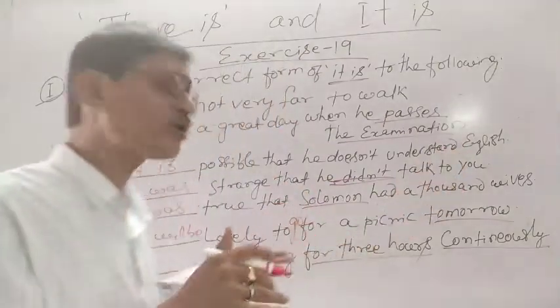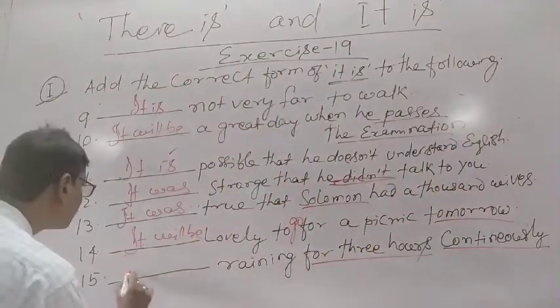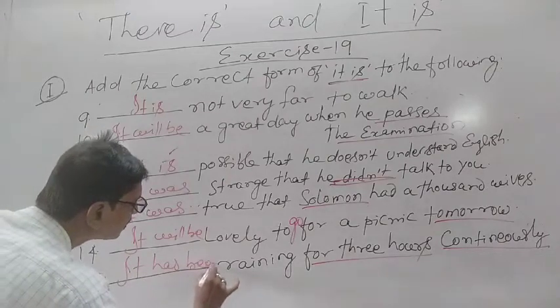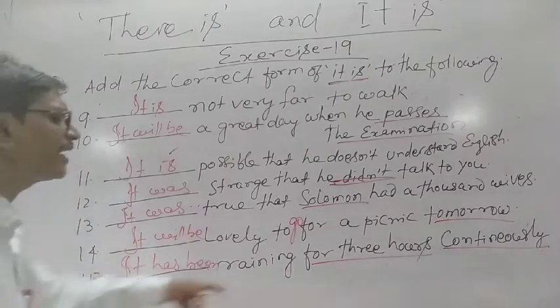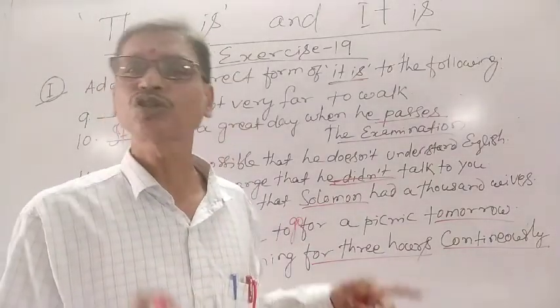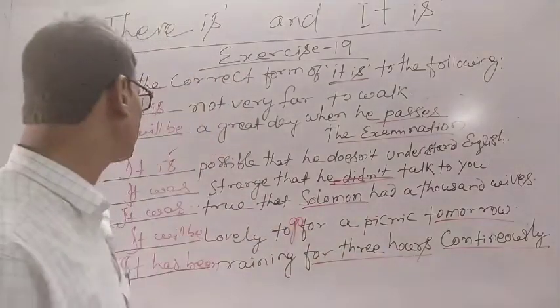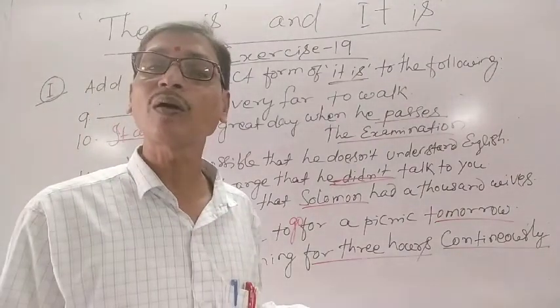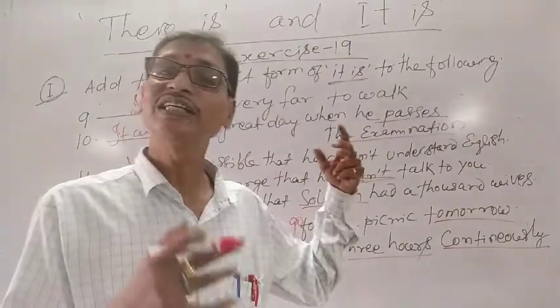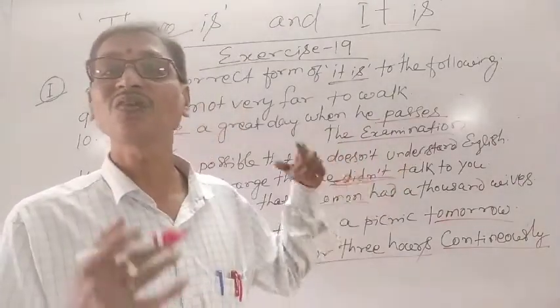In that case, what will we use? Has been. It has been raining for 3 hours continuously.